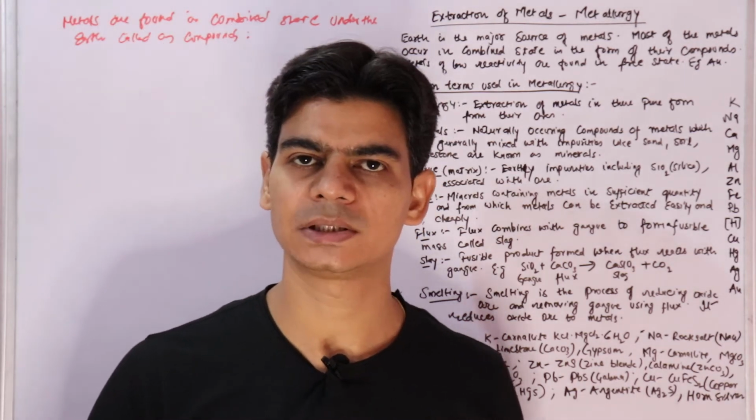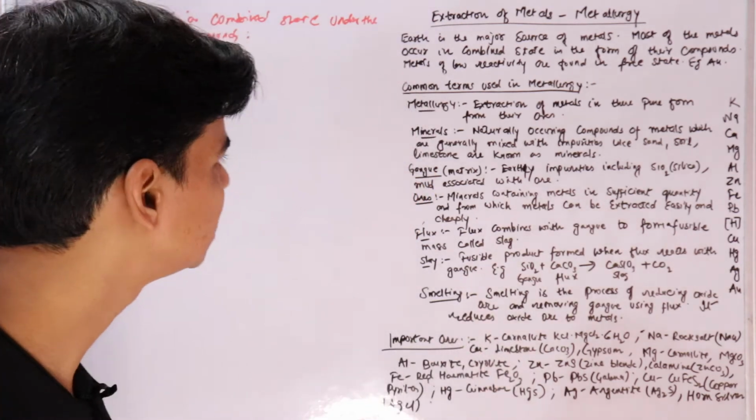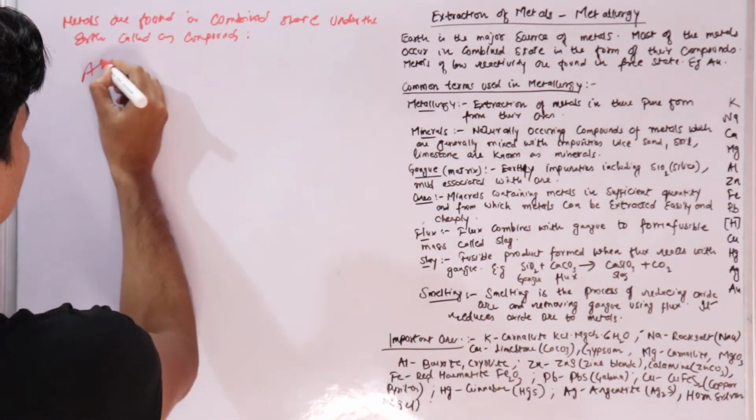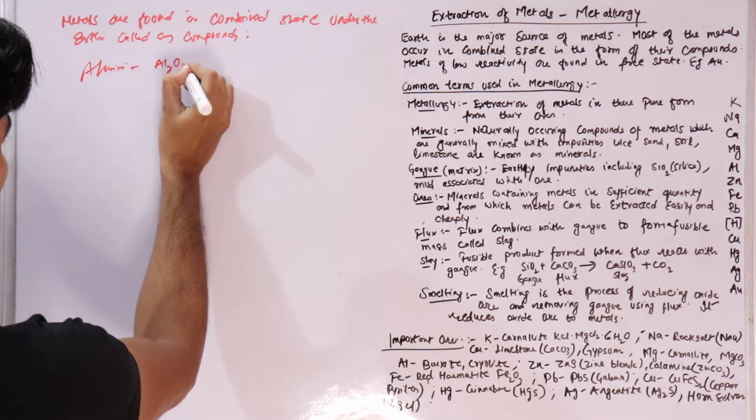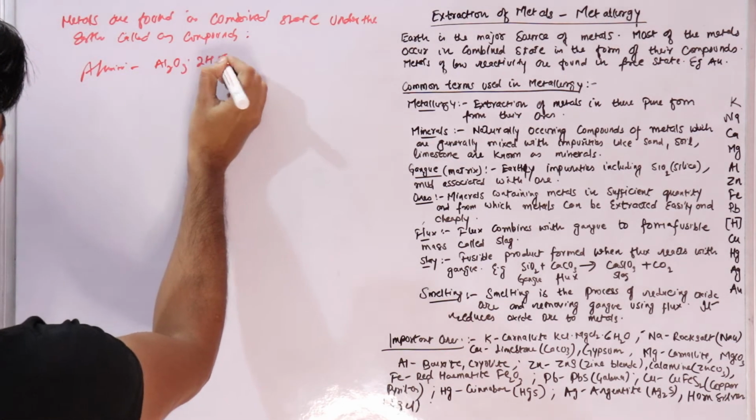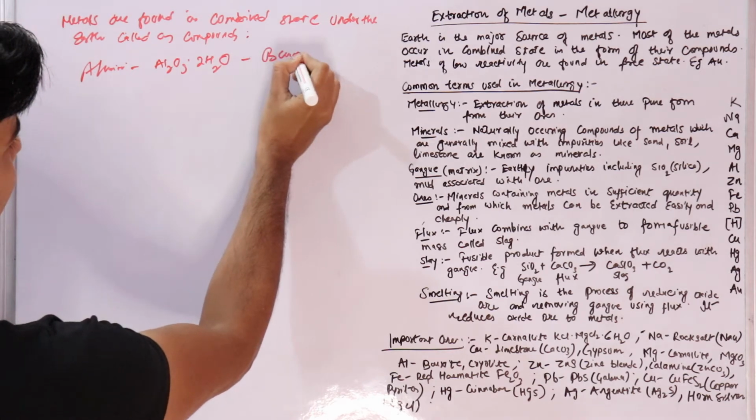Metals are present in a combined state. If we talk about aluminium, it exists as Al2O3.2H2O. This is known as bauxite.